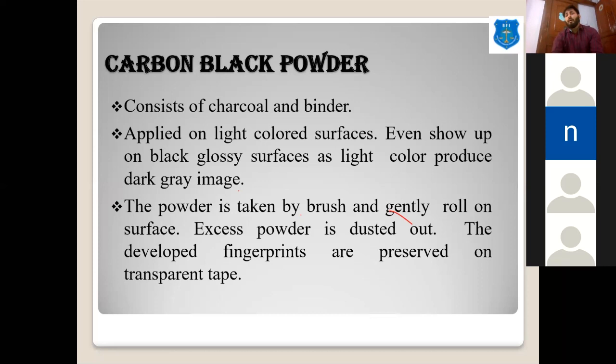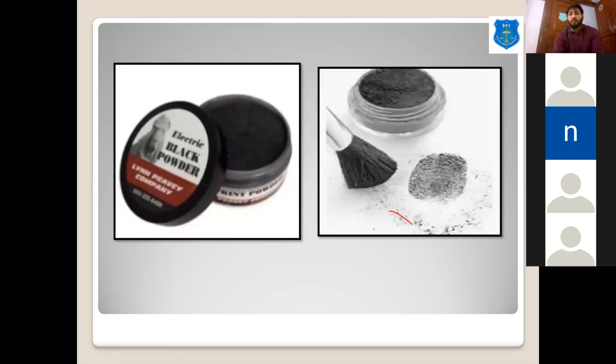Okay, then how can we apply this black color powder or any color powder? We have to simply take a fingerprint brush, and this is the black powder. We have to take some black powder and spread it gently over that surface, and we have to remove the extra powder by using the brush only.